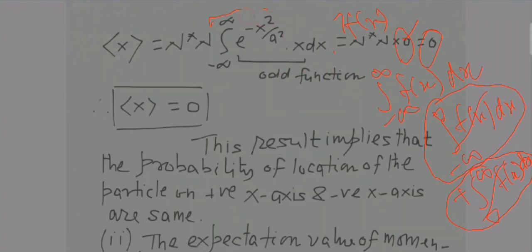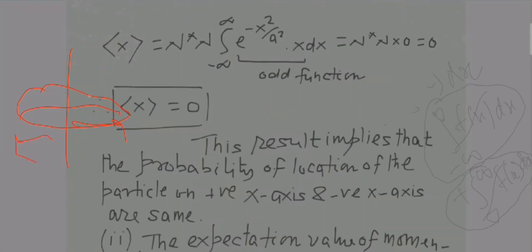Now what does it mean that the expectation value of x has come out to be 0? Your quantum mechanical system is one dimensional, along the x direction only. So an expectation value of x equal to 0 simply implies that the probability of finding the particle along the positive x-axis and along the negative x-axis are the same.